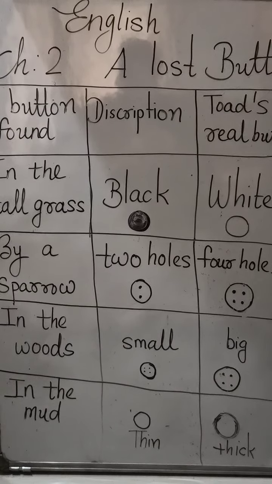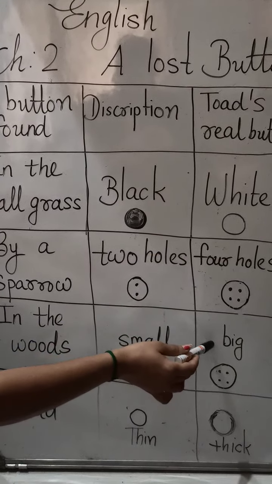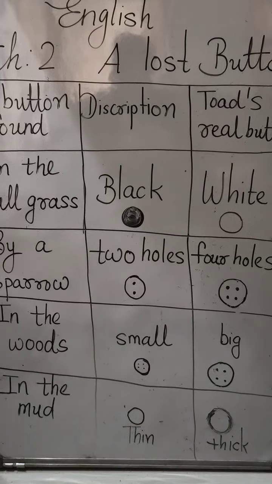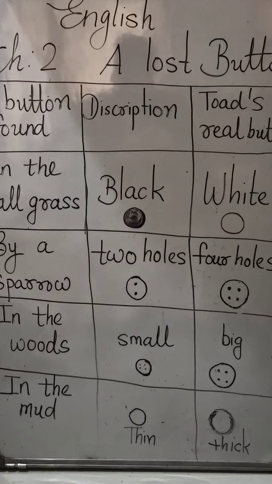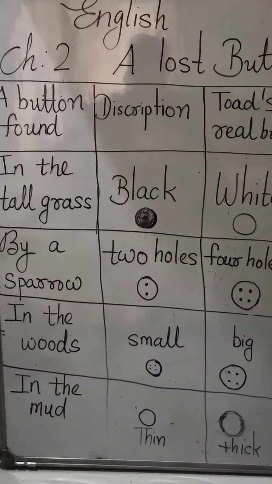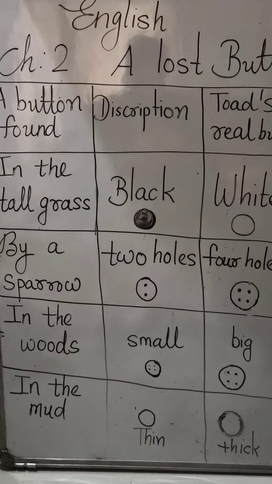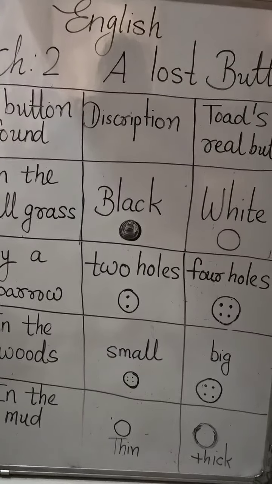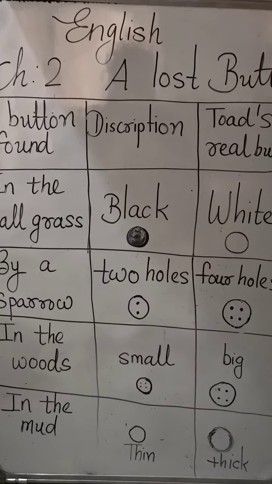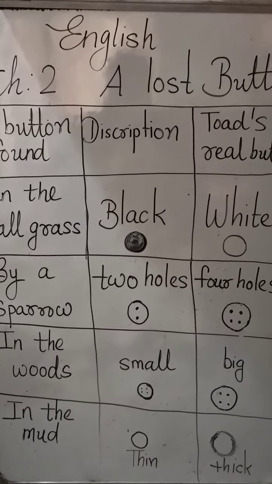He saw his white, four-holed, big and thick button. "Oh," said Toad, "it was here all the time. What a lot of trouble I made for Frog." At last, Toad realized that he made a lot of trouble for Frog.